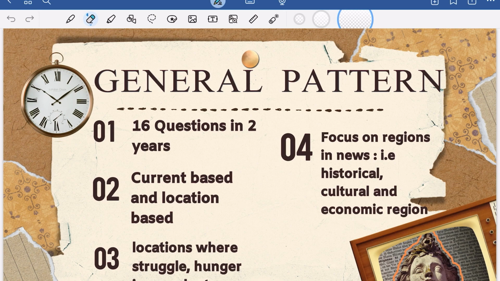So the general pattern is basically they ask you current based questions: the places which are in news, the issues which are in news. And there are location based questions, so it will be about what is going on in a particular country. You have to know, in the larger scheme of things, that in Zimbabwe an emergency, an insurgency is going on.